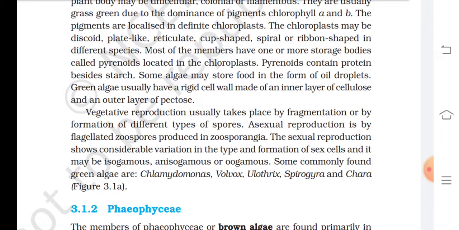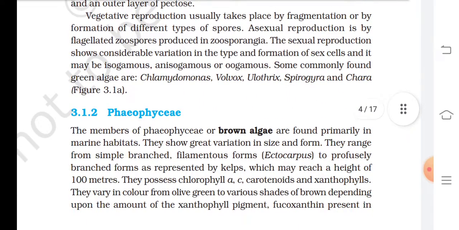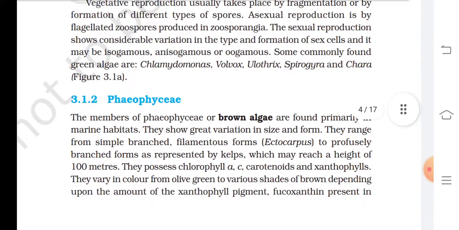The sexual reproduction shows considerable variation in the type and formation of sex cells, and it may be isogamous, anisogamous, or oogamous. Some commonly found green algae are Chlamydomonas, Volvox, Ulothrix, Spirogyra, and Chara. It is given in figure 3.1a.